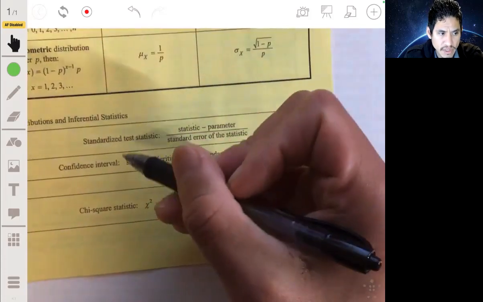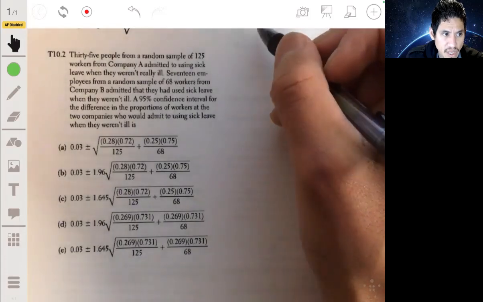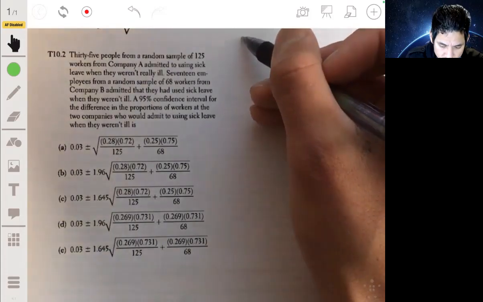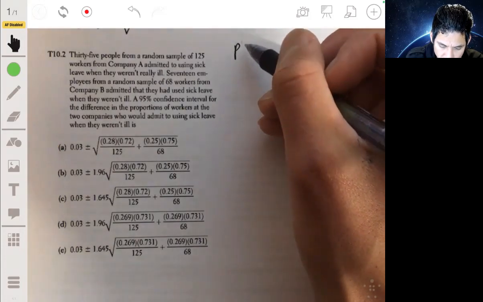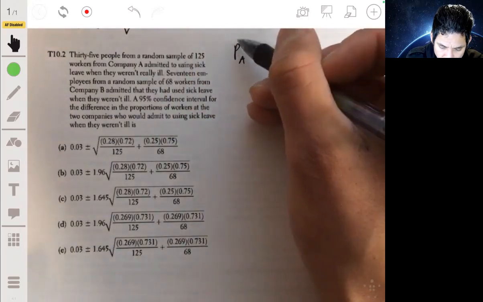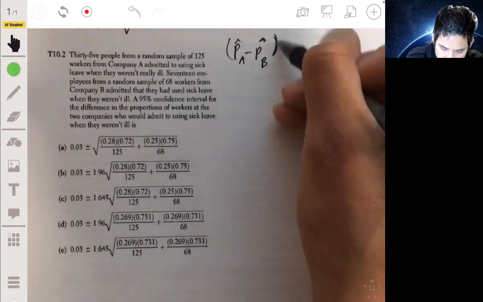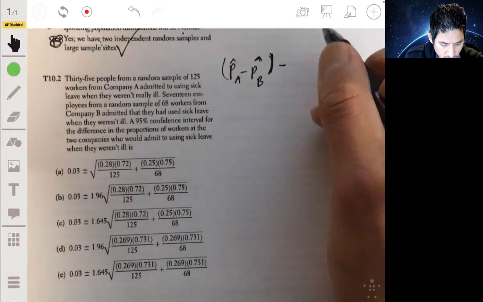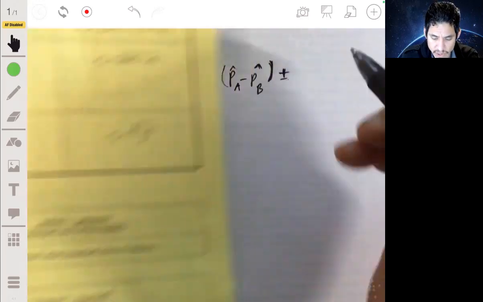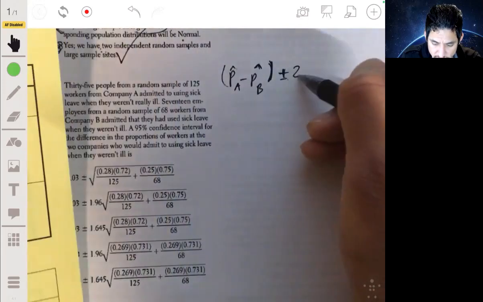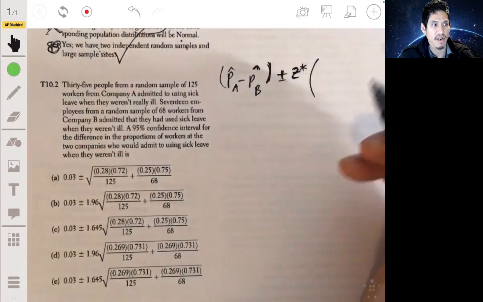Okay, so our statistic. Remember, we're trying to estimate the difference in proportions. So our statistic would be basically the proportion of company A minus the proportion of company B. That'll be our point estimate or our statistic, plus or minus our critical value. Our critical value, since we're dealing with proportions, is going to be a z star, times our standard error.